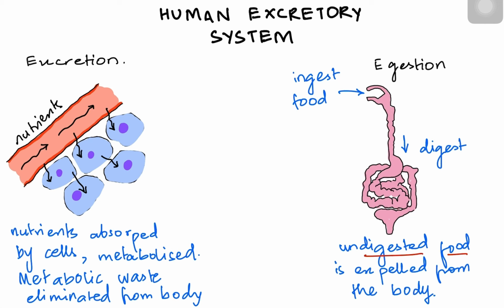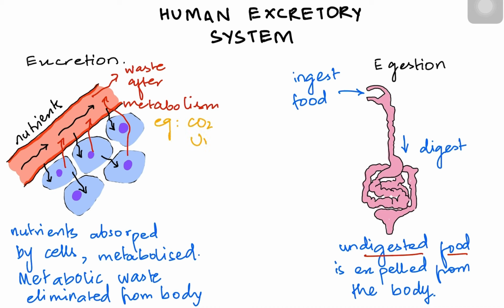It is not about the undigested food, it is about the digested food which was metabolized, and the waste is now eliminated out of the body. This waste is coming out. Totally different from egestion. So we need to highlight the fact that it can be carbon dioxide, urea, uric acid, and sometimes excess water and excess salt. These are all toxic waste substances. So it's about metabolic waste elimination.